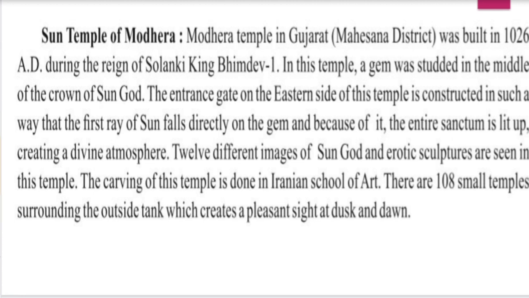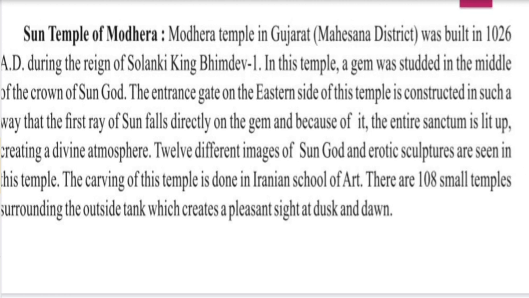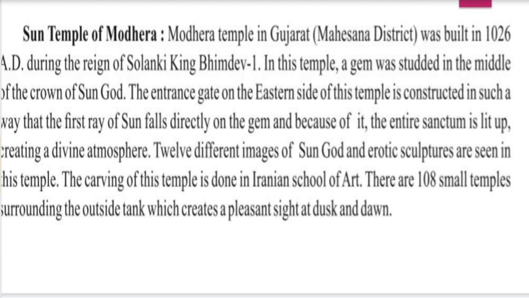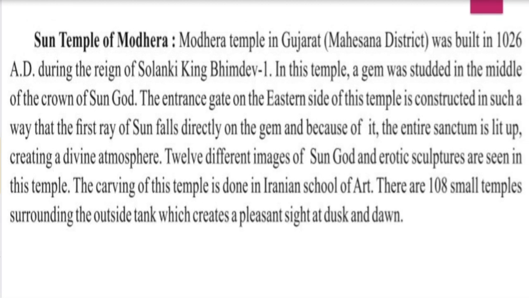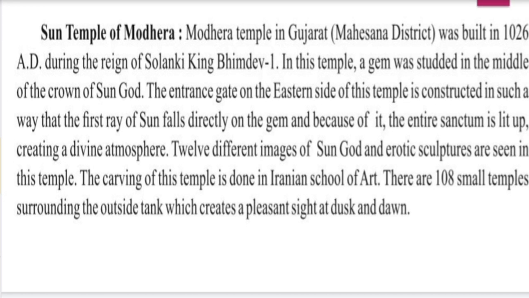Sun temple of Modhera, a very, very important question. Modhera temple is in Gujarat. Now the Sun temple of Konark is in Orissa. The Sun temple of Modhera is in Gujarat, in Mehsana district, and it was built in 1026 AD. Many times the question will not be asked like this, as a short note on the Sun temple of Modhera.